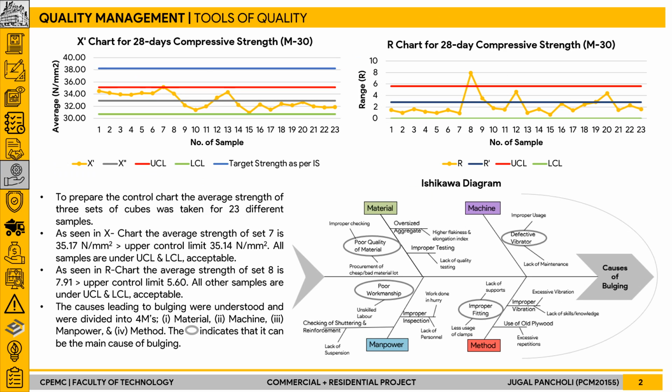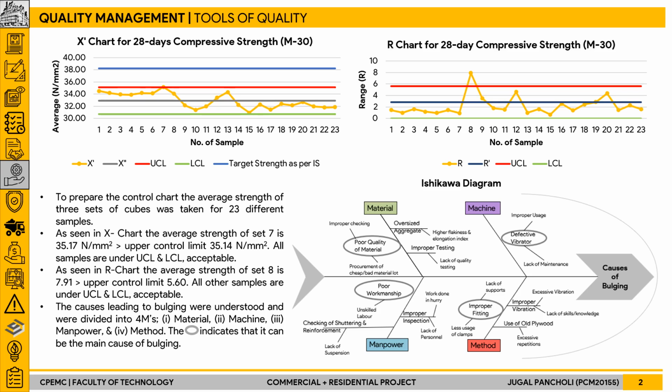Further, in tools of quality, a control chart was also prepared, for which the average strength and the range of concrete cubes after 28 days was taken for various samples, and based on that, the X bar chart and R chart were plotted, which helped us to understand whether the collected data are well within the control limits or not.